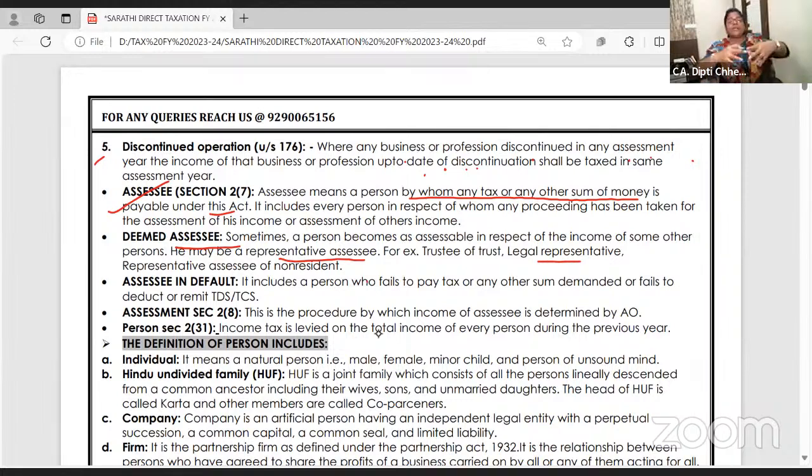Or there is a property for which 7-8 people are the co-owners, co-heirs, they are all called deemed assessees. Who is called assessee in default? A person who's liable to pay the tax and he's not paying is called assessee in default.